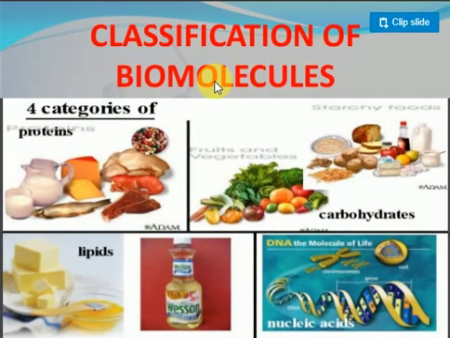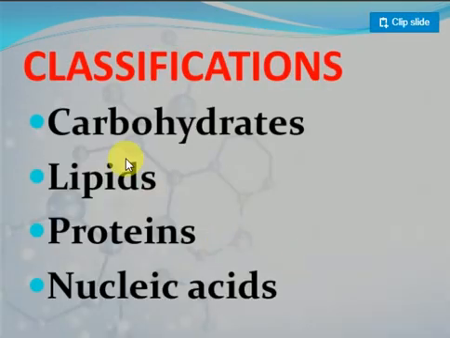Here is the classification of biomolecules. Biomolecules are classified into proteins, carbohydrates, lipids, DNA and RNA. DNA and RNA are nucleic acids, which we already discussed: purine bases, pyrimidine bases, adenine, guanine, thymine, cytosine. We are discussing biomolecules in detail. The classification is carbohydrates, lipids, proteins and nucleic acids. Once again, the classification is carbohydrates, lipids, proteins and nucleic acids.